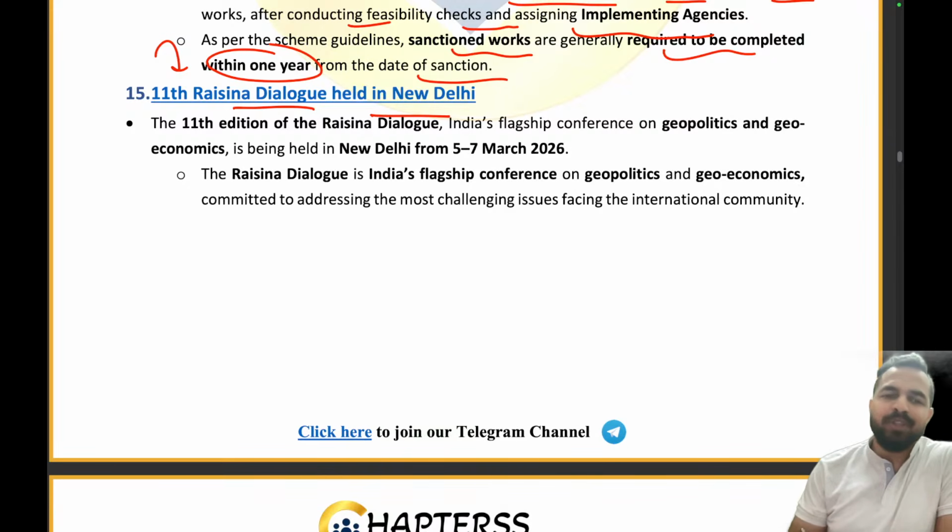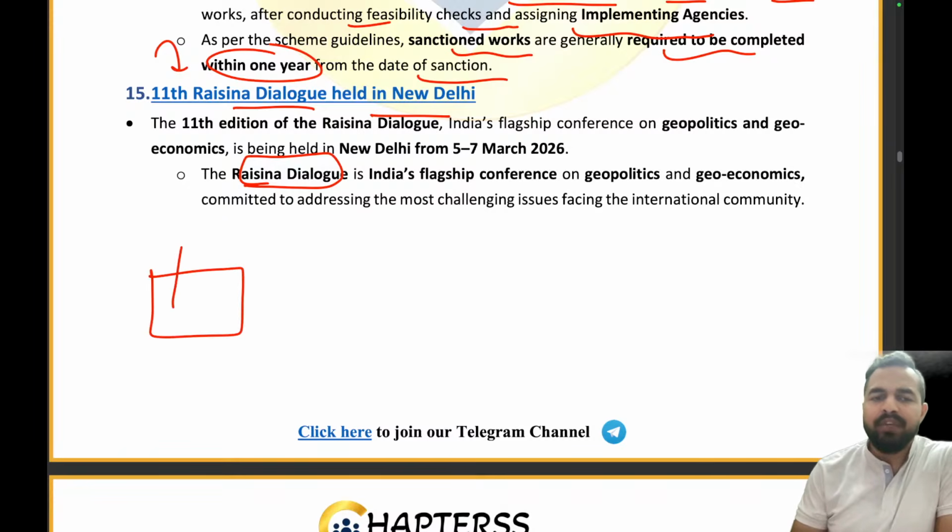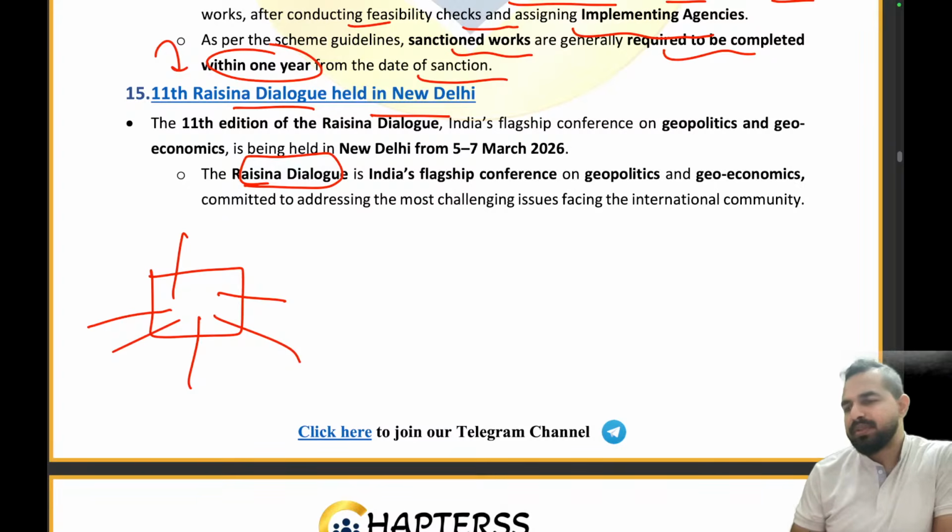Now, my dear friends, you must be thinking what this Raisina Dialogue is all about. Let's take an example that in your family, there is a family having the different members, and all the members are having some different problems.